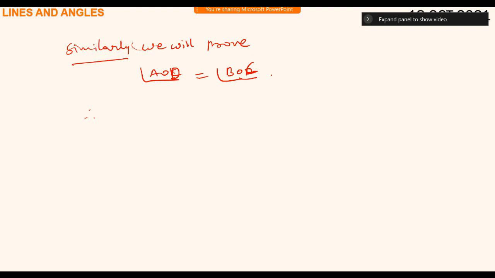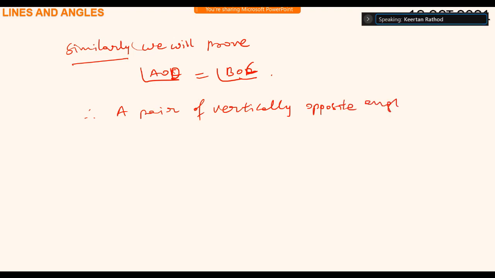Thus, now write the conclusion. Thus, when a pair of lines intersect, vertically opposite angles are equal, always equal.